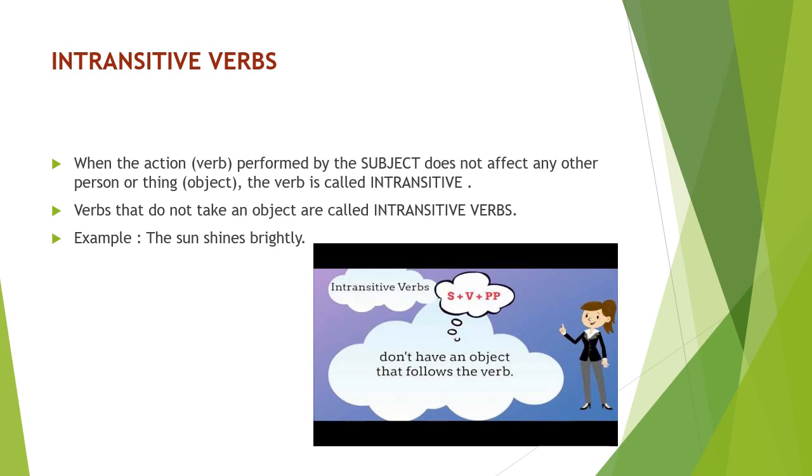One example is also here. The sun shines brightly. You can see here the sun is the subject. Shines is the verb, and brightly is an adverb. You are not getting here any object. That's why shines will be called here the intransitive verb.